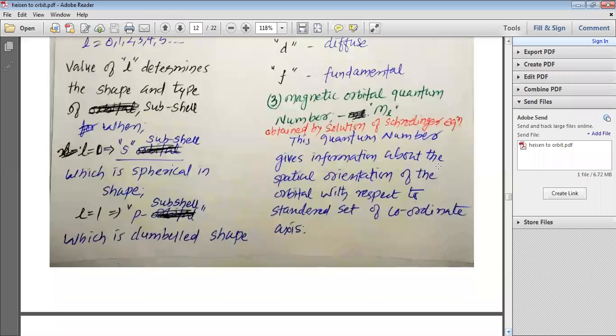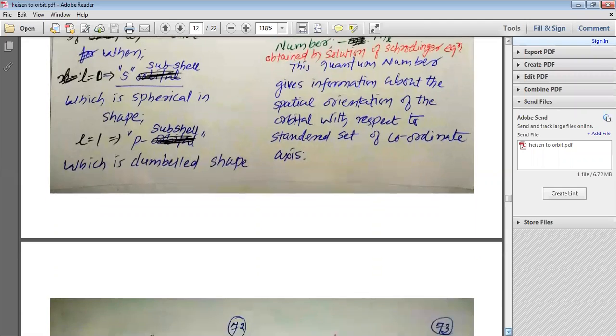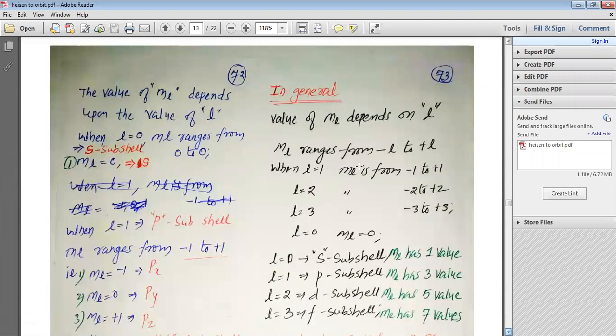Please try to understand, my dear students, that this magnetic quantum number will tell us whether the electron is present on the x-axis, the y-axis, or the z-axis, in the plus x or minus x direction, plus y or minus y direction, plus z or minus z direction, and how the possibility of finding the electron in various regions or volumes around the nucleus can be understood. Let us try to understand it.